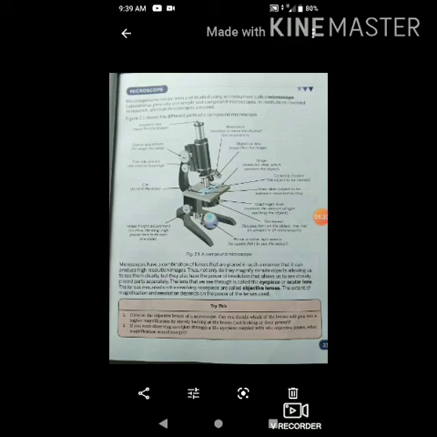Then there is the nose piece, which revolves to move the desired lens into position. That means because of the nose piece we can adjust the position of the lens.